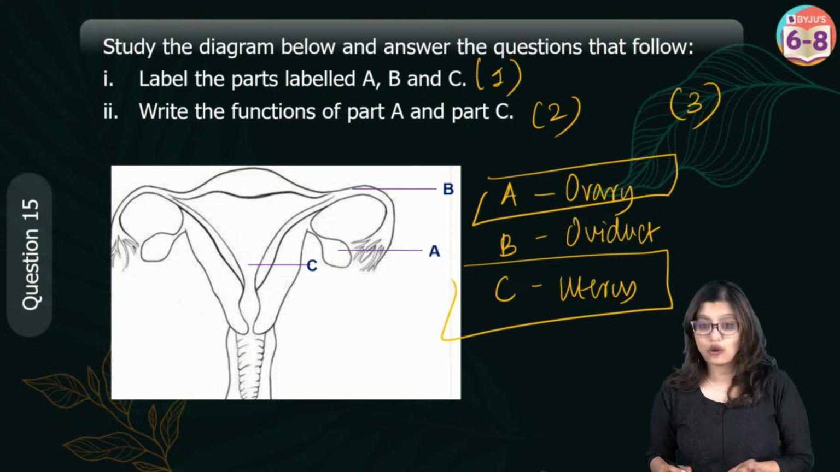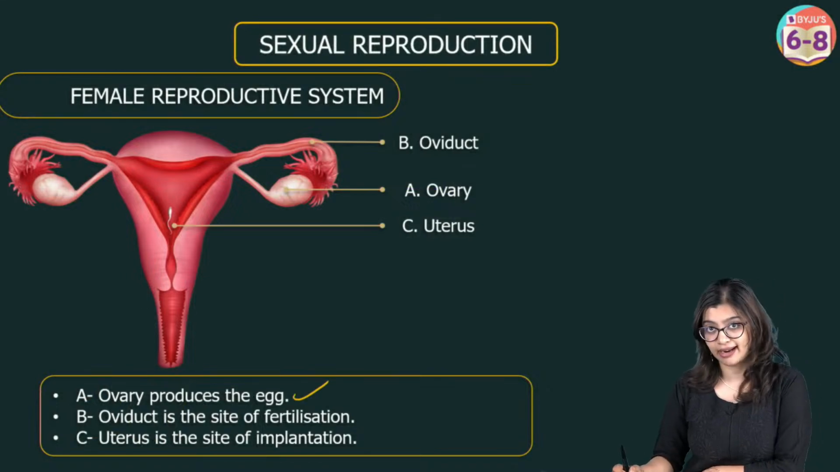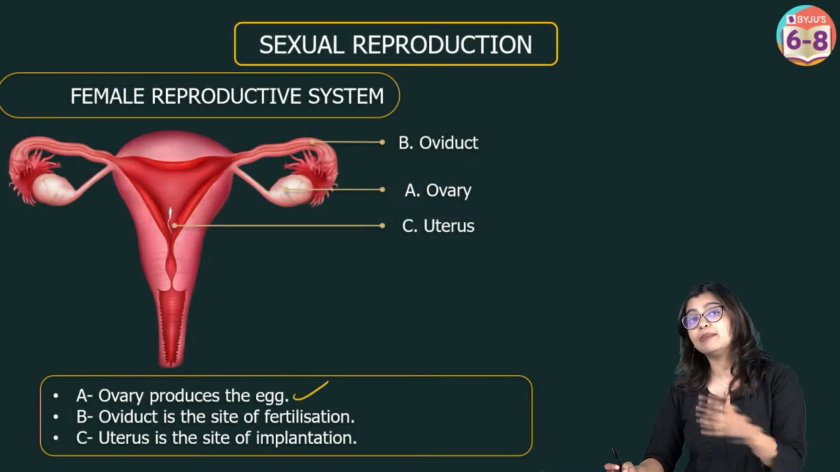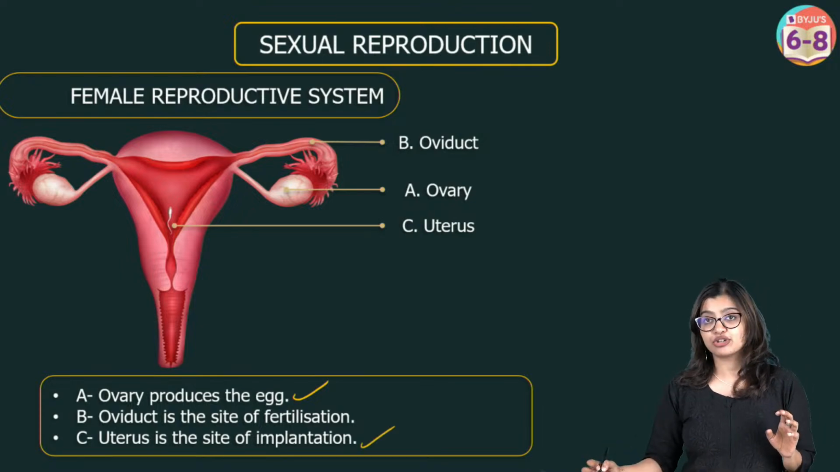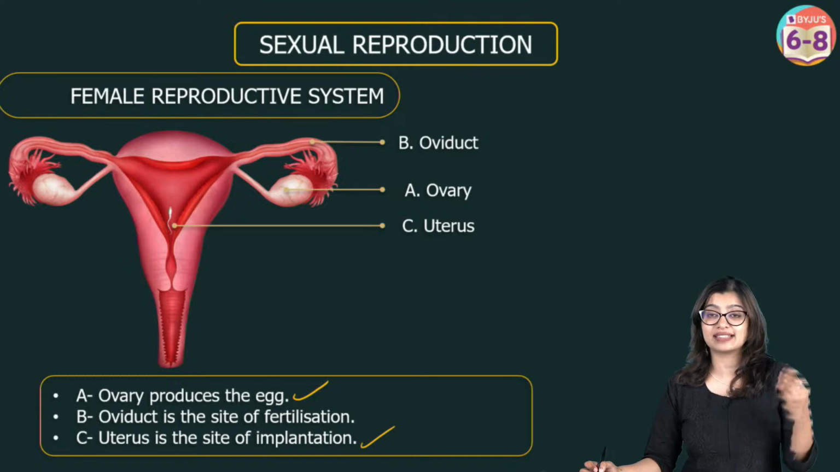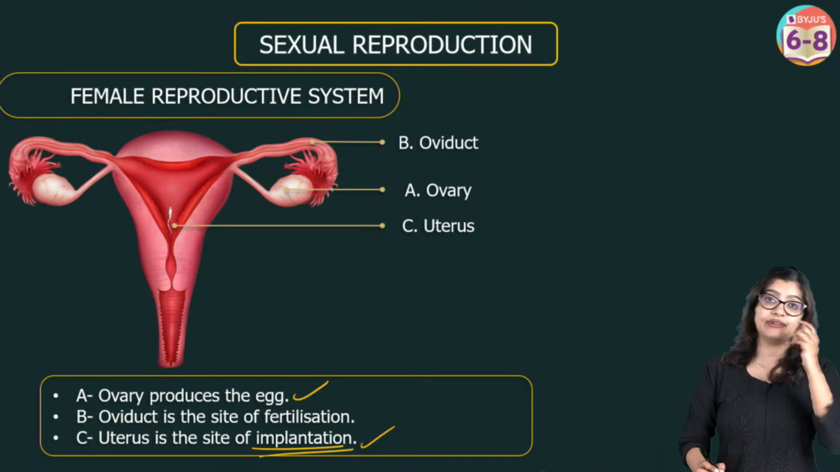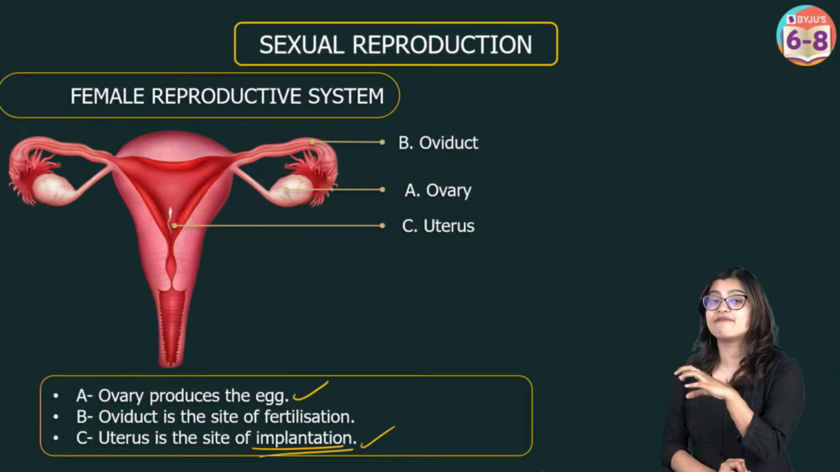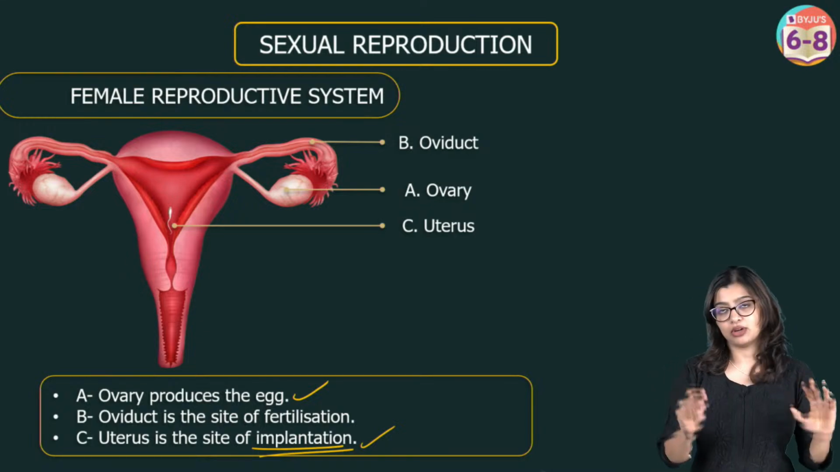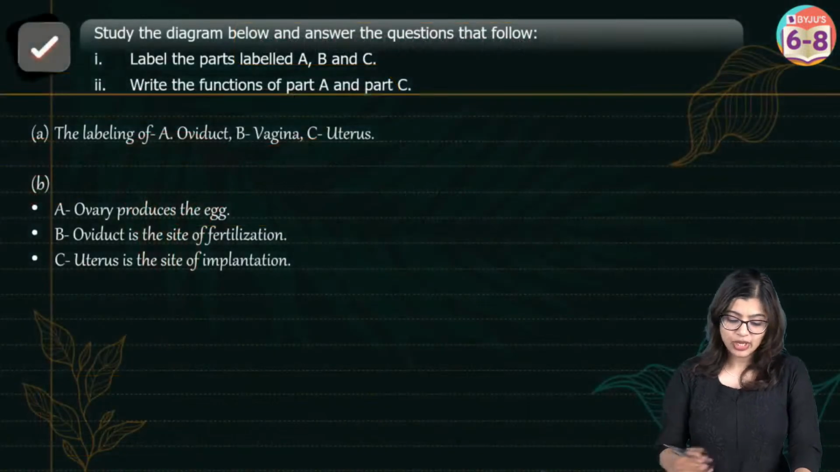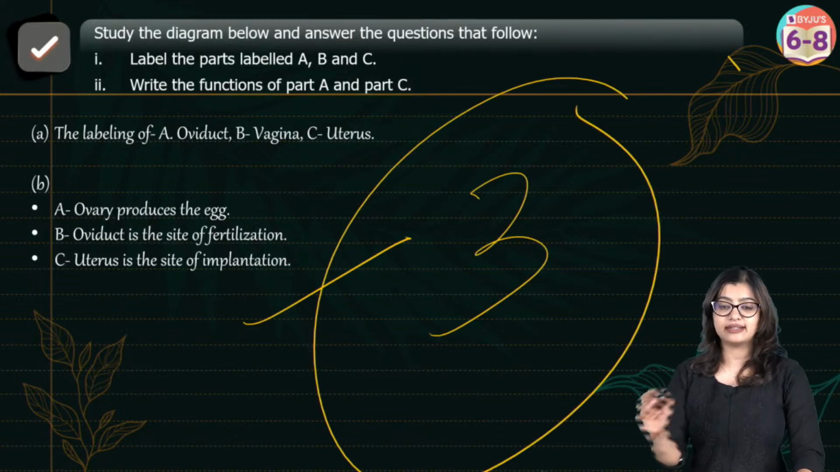What is the function of the ovary? The function of the ovary is mainly to produce eggs. Development of the female gamete, or the egg, takes place inside the ovary. And what is the function of the uterus? The uterus is the site of implantation. The embryo gets implanted here and further development will complete in the uterus, which is called the womb. When you're writing the answer, you can write it in this manner and you will get 3 marks.